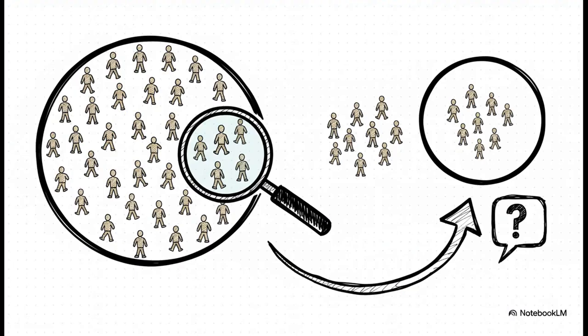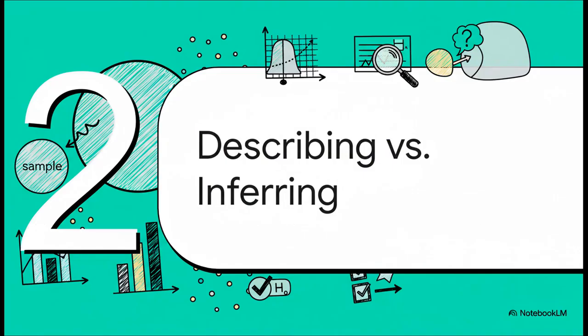Okay, let's break this down. On one side, you've got the population. That's the whole shebang. The entire group you dream of knowing about, say every single citizen in a country called Statsland. It's just way too big to measure completely. So what do we do? We grab a sample. A small, manageable piece of that population that we can actually study. The entire game of statistics is figuring out how to use this small sample to say something smart and reliable about the whole population.